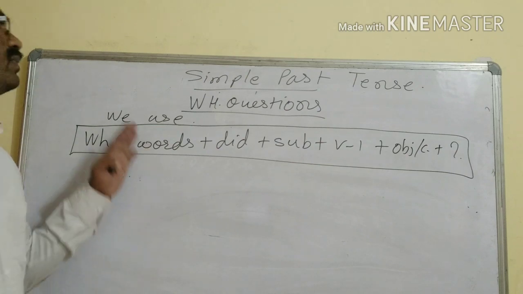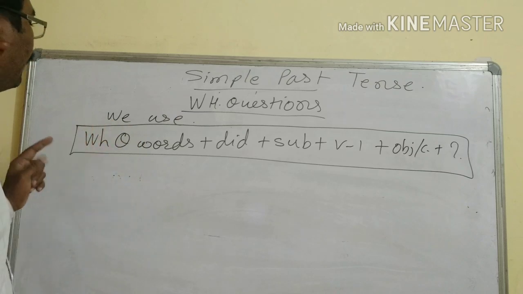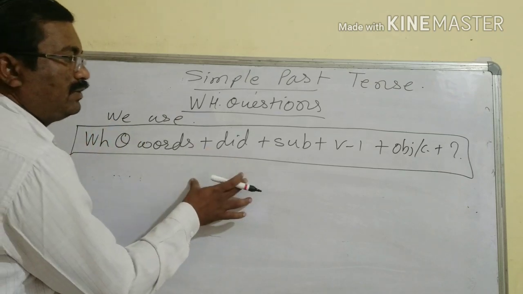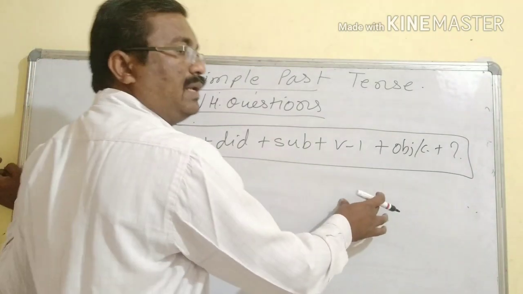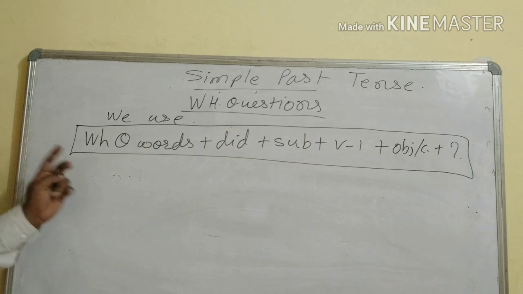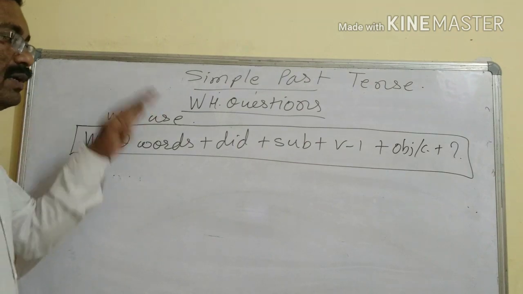In general, whenever we make any WH question, the format is: WH question word plus auxiliary verb plus subject plus main verb plus complement or object plus question mark. This is the general format of WH questions.